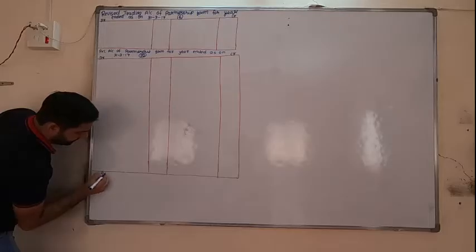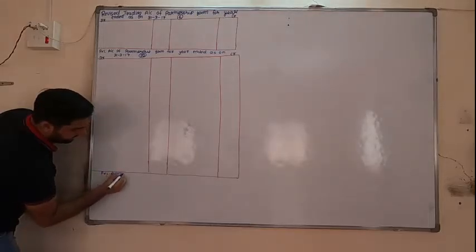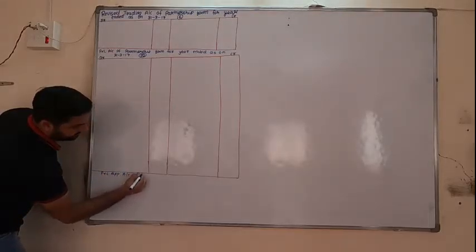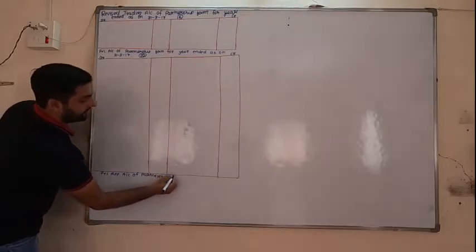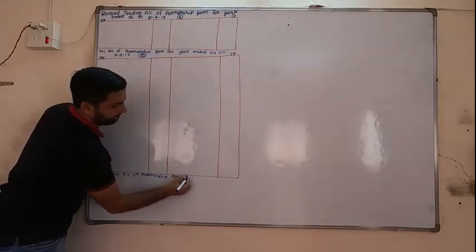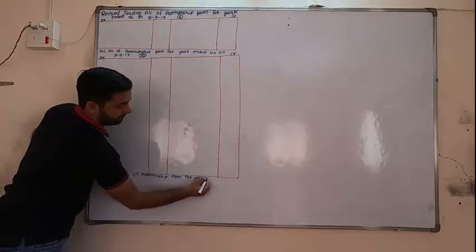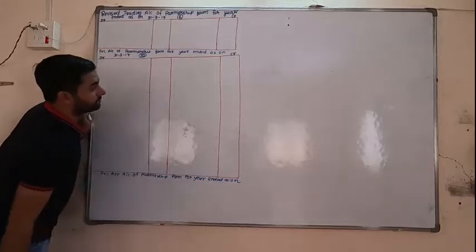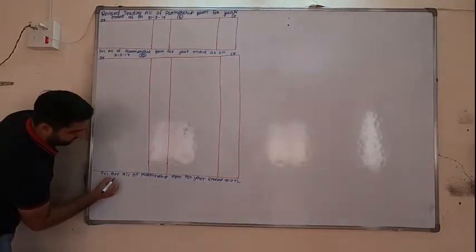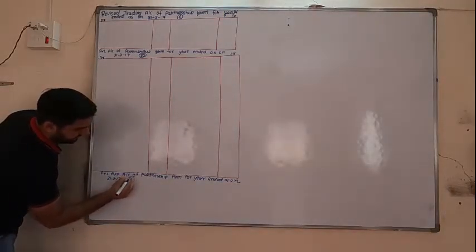Now, P&L appropriation account of partnership firm for year ended as on 31/3/17. This is for 6 lines.